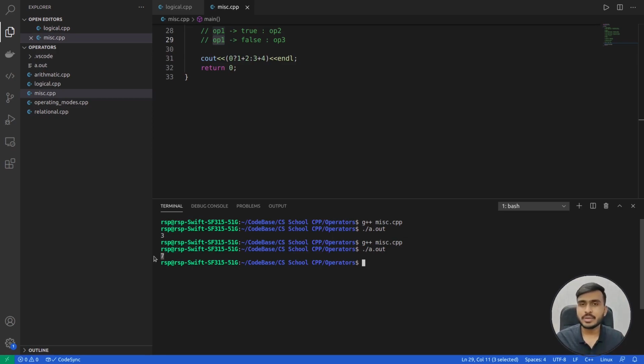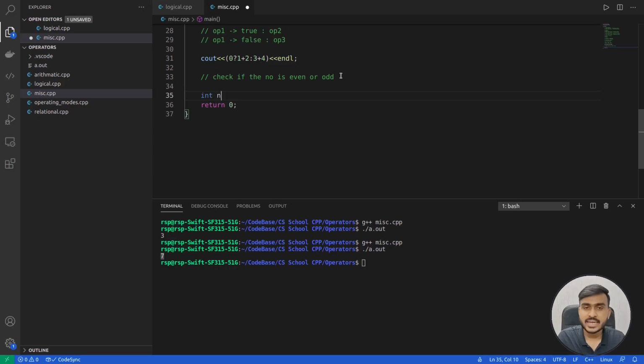Now let's write some meaningful code. I'll give you one simple problem. Let's say you are getting one number and you want to check whether that number is even or odd. If the number is even, you have to print even on the screen. If the number is odd, you want to print odd on the screen. This is your task. Let's see how we can do it.